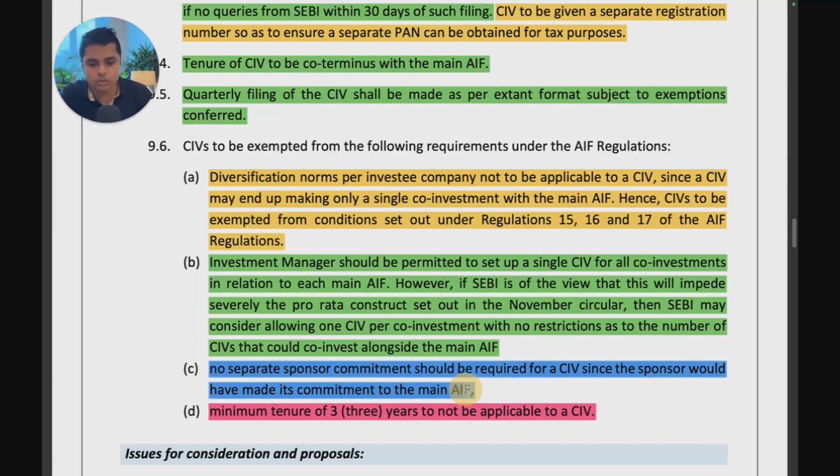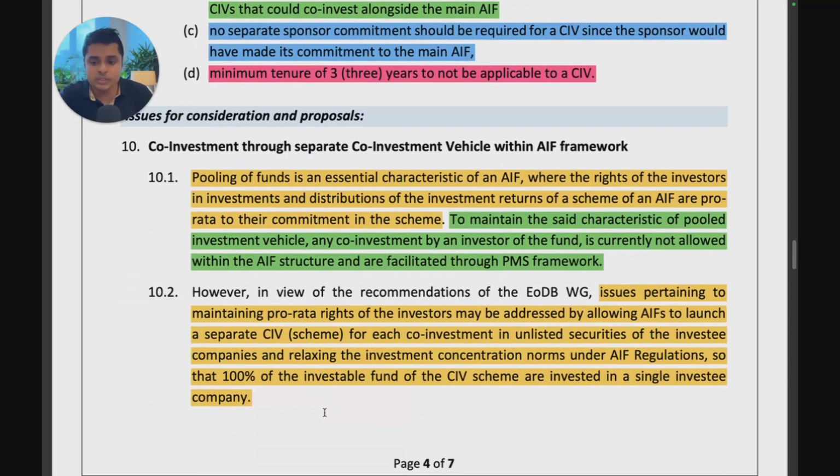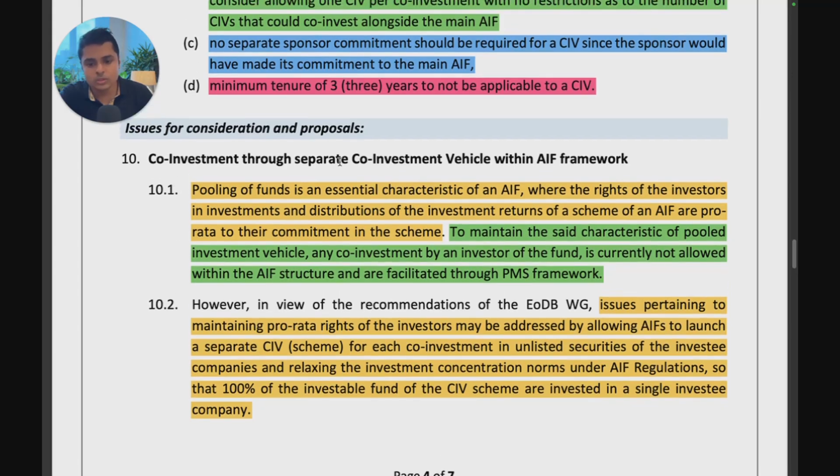I think don't have the sponsor commitment restriction. And last, minimum tenure of 3 years to not be applicable to a co-investment vehicle. So no minimum tenure restrictions. Let's see what SEBI's views are. So, co-investment through a separate co-investment vehicle.